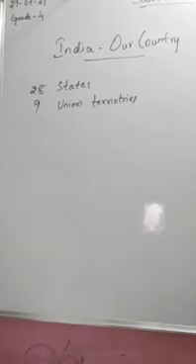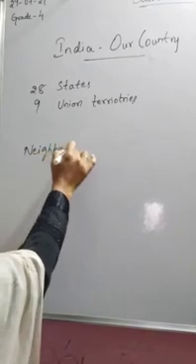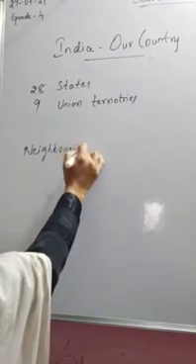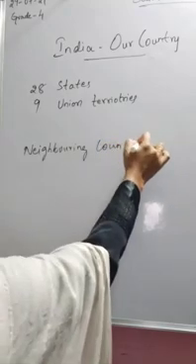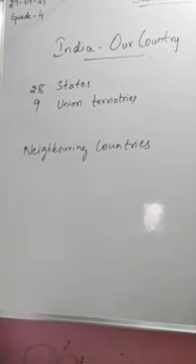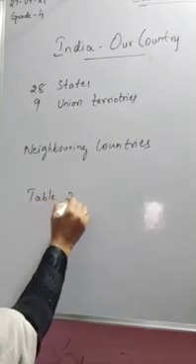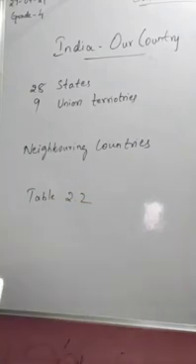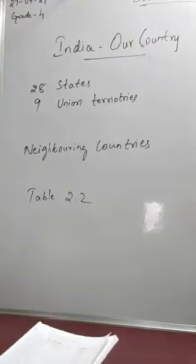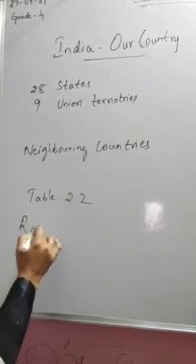Moving on, we had a look at the picture and at the neighboring countries as well, and their directions, where they are located around our country. Kindly learn them, and go through the states and capitals given in table 2.2. The homework is also assigned, I suppose. Then coming to the largest state and the smallest state, Rajasthan being the largest state of India,